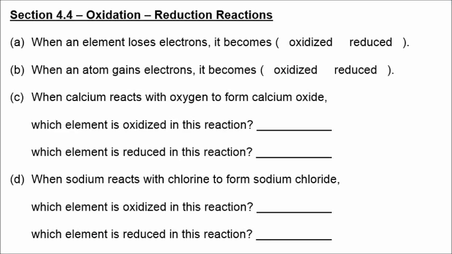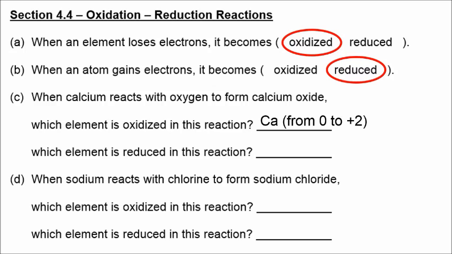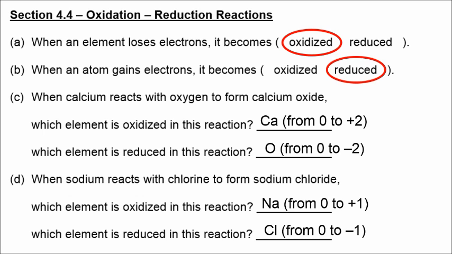So when an element loses electrons, it becomes oxidized. When it gains electrons, it becomes reduced. When calcium reacts with oxygen to form calcium oxide, calcium starts out as 0 in its oxidation state. But calcium oxide carries a +2 oxidation state. So calcium is being oxidized from 0 to +2, and oxygen is being reduced from 0 to -2. When sodium reacts with chlorine, sodium is oxidized from 0 to +1, and chlorine is reduced from 0 to -1.